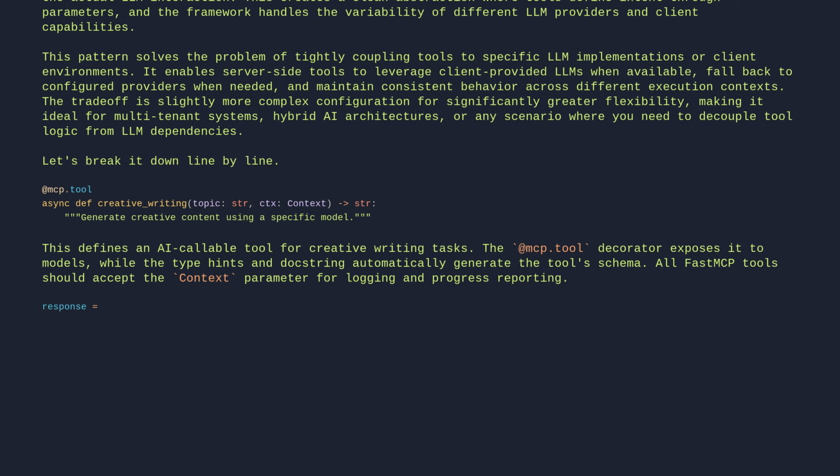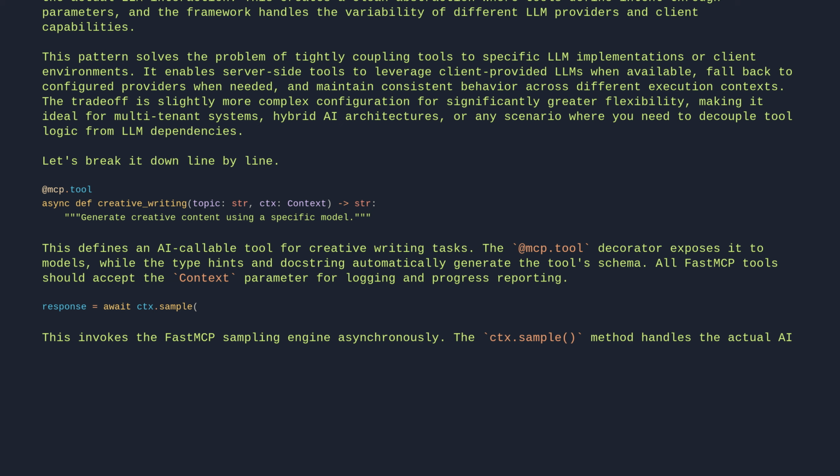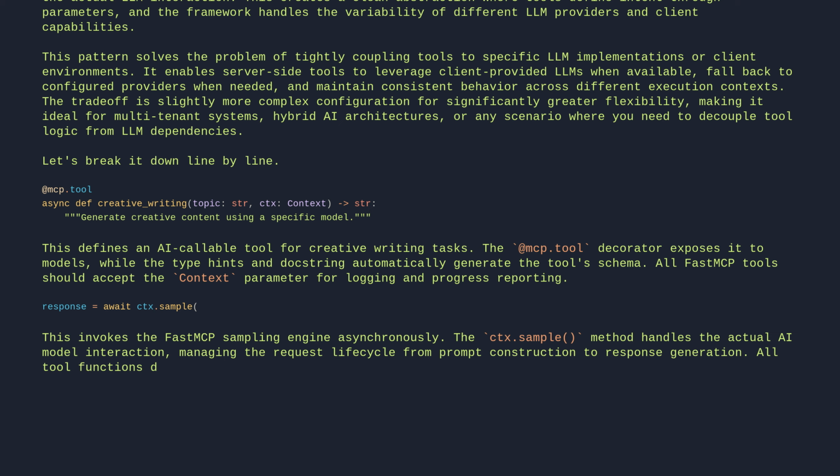response = await ctx.sample( This invokes the FastMCP sampling engine asynchronously. The ctx.sample method handles the actual AI model interaction, managing the request lifecycle from prompt construction to response generation. All tool functions delegate to this core sampling mechanism for consistency.